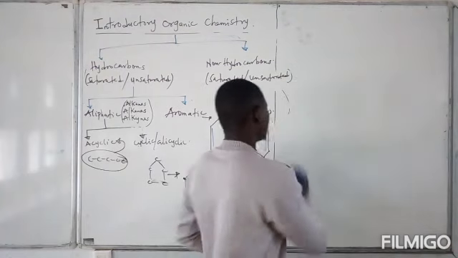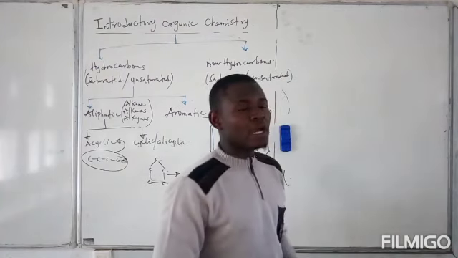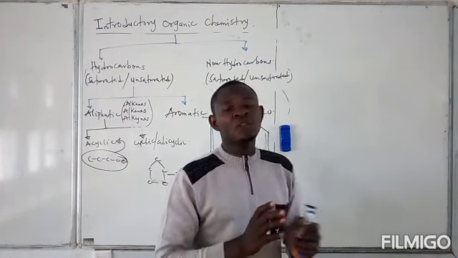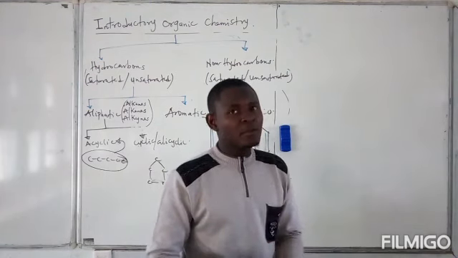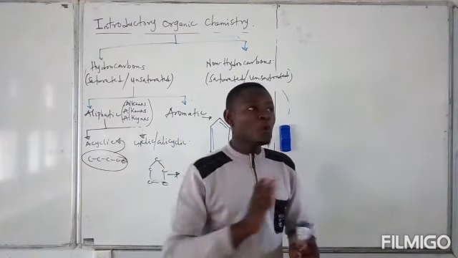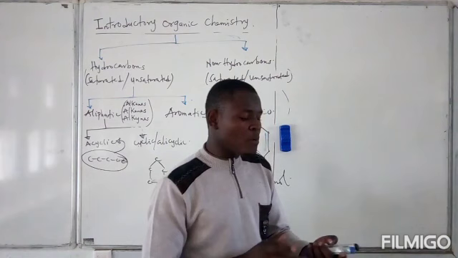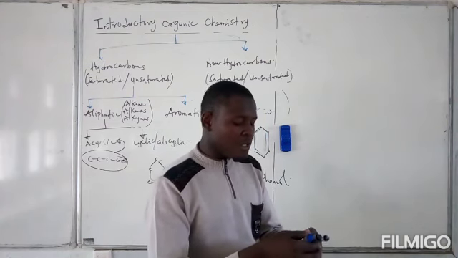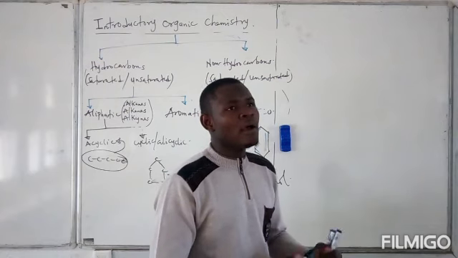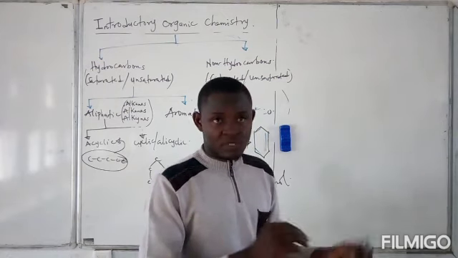A hydrocarbon is said to be saturated when the carbon element uses all its 4 valence electrons in forming bonds. We've seen that carbon is tetravalent. So when it uses all these 4 electrons around the shell in forming bonds, then the carbon element is what? It is said to be saturated. That is, it can no longer form any bond except by substitution reaction.